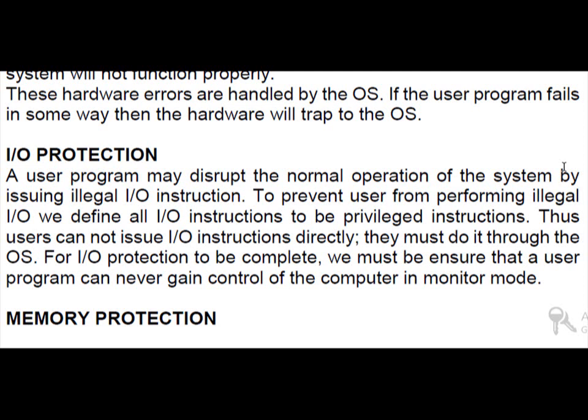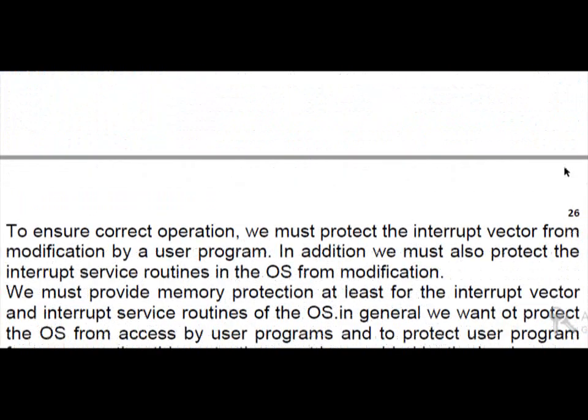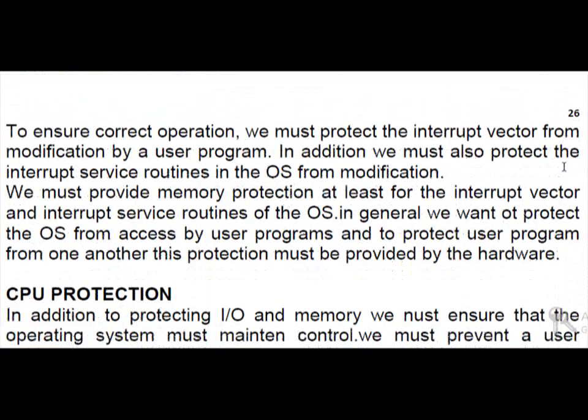Thus, users cannot issue IO instructions directly. They must do it through the OS. For IO protection to be complete, we must ensure that a user program can never gain control of the computer in monitor mode.